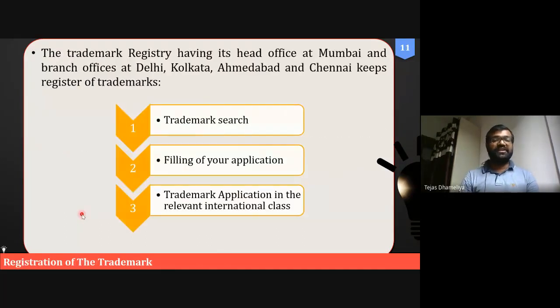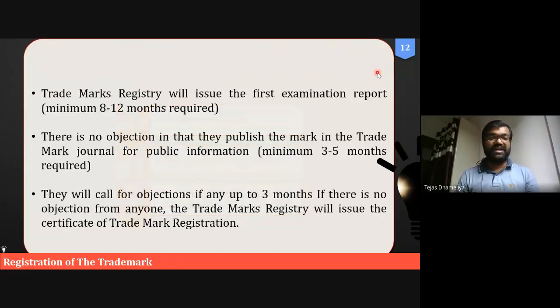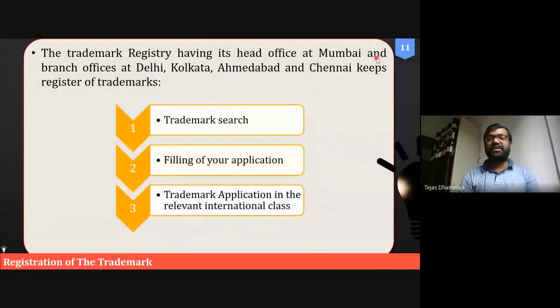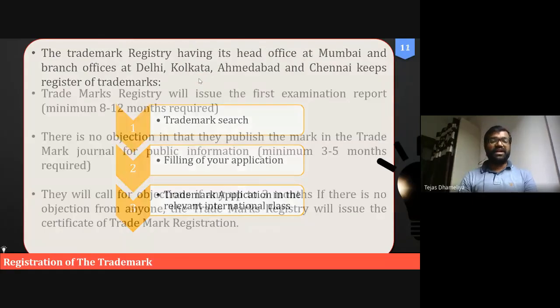This is the way it is filed for the trademark, and local offices are located in Delhi, Kolkata, Ahmedabad, and Chennai. These are the major four offices. But the head office is in Bombay. These are the sub branches or other branch offices.